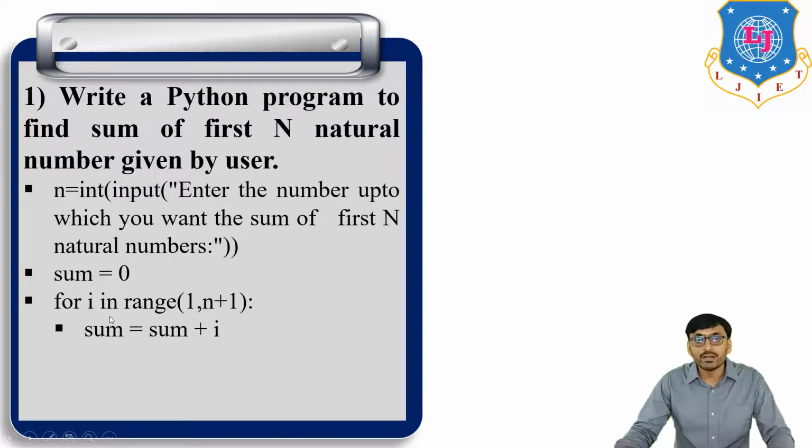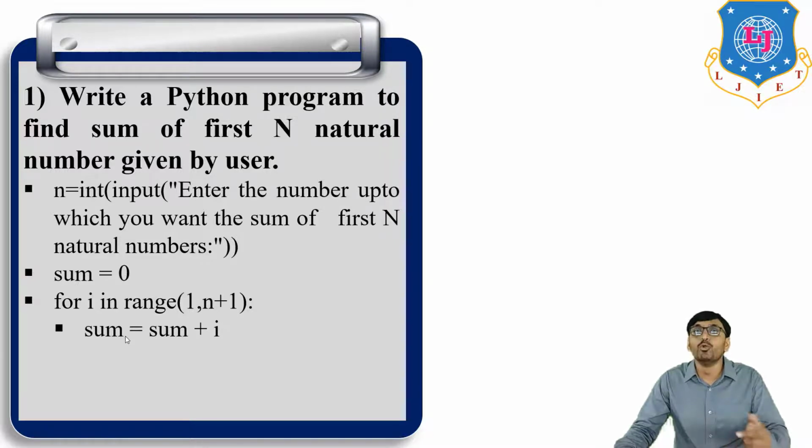So this loop continues for the first element, second element, third element, all the elements of the for loop. Okay. So for the first element, i is equal to 1. Now i is equal to 1, put here in place of i, and what is the initial value of sum? That is equal to 0. So 0 plus 1, so sum is equal to 1 at the end of the first iteration.